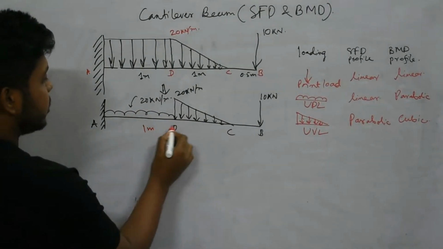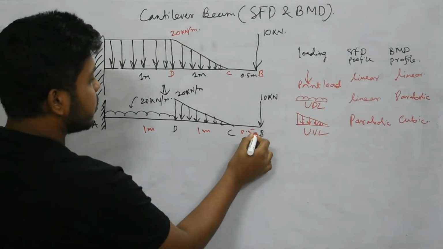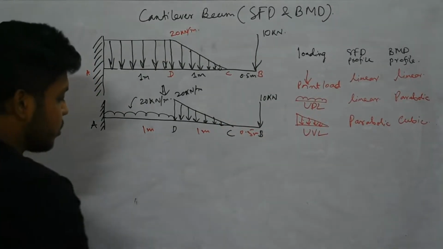This is 1 meter, this is 1 meter, this is 0.5 meter. Now we can solve this problem.